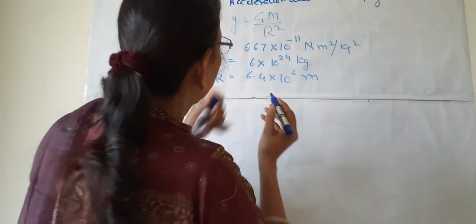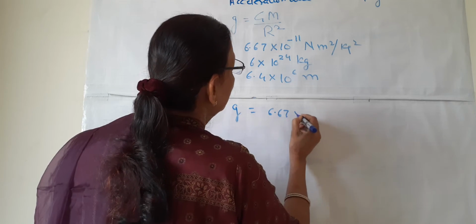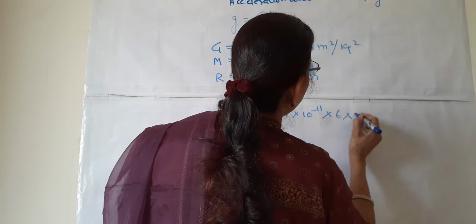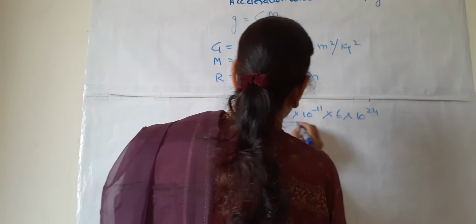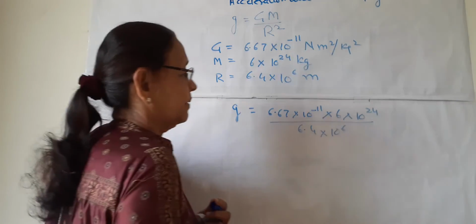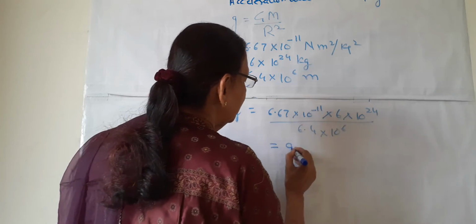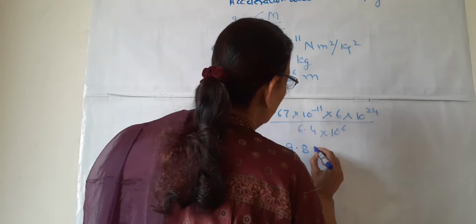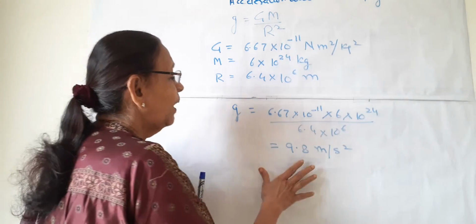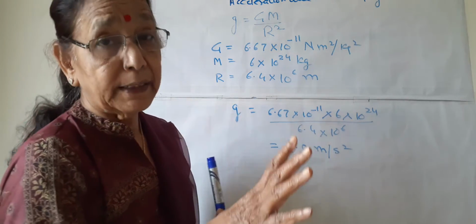So putting these values in this formula, g will be 6.67 into 10 raised to power minus 11 into 6 into 10 raised to power 24, divided by 6.4 into 10 raised to power 6. If you calculate these values, you will find that this will be equal to 9.8 meter per second square.